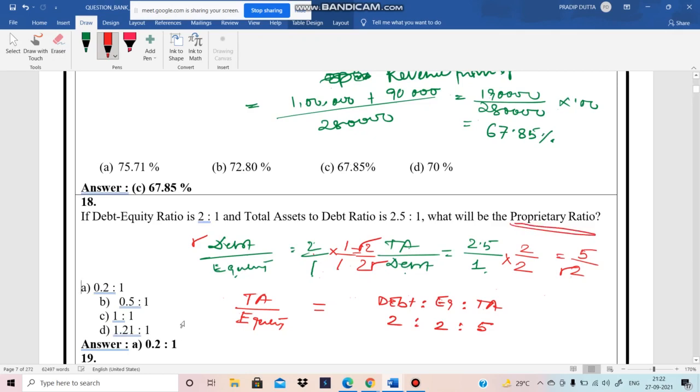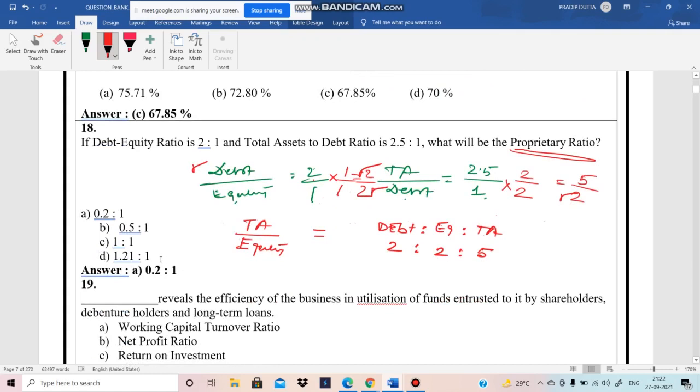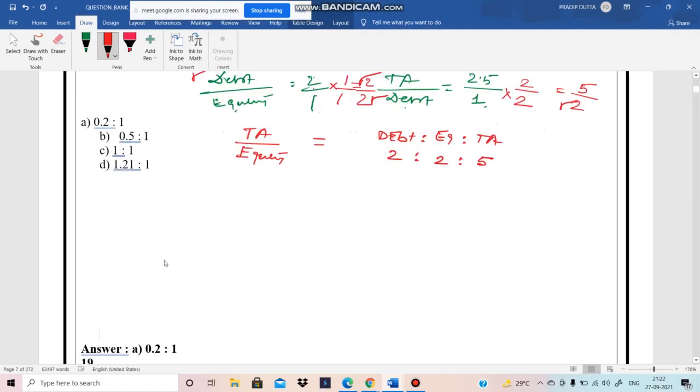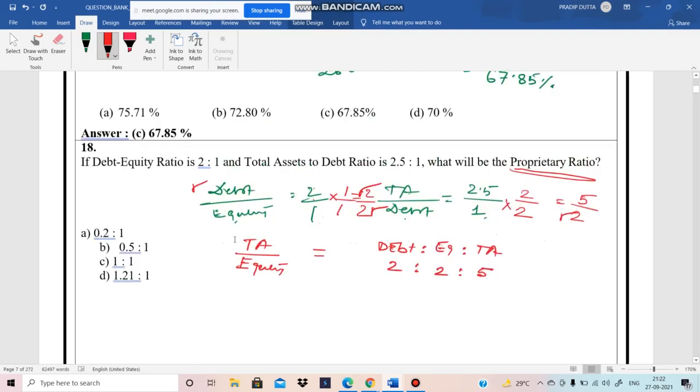We should know the proprietor's fund. The proprietary ratio means the proprietor's fund by total assets. So the proprietor's fund is 2, and the total assets is 5.